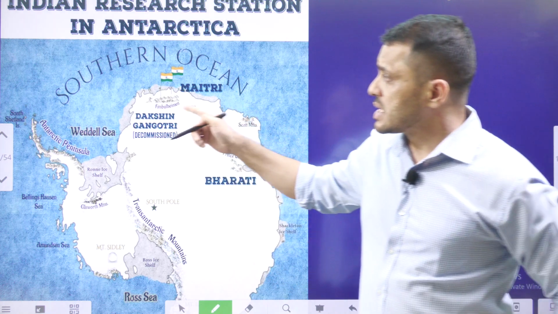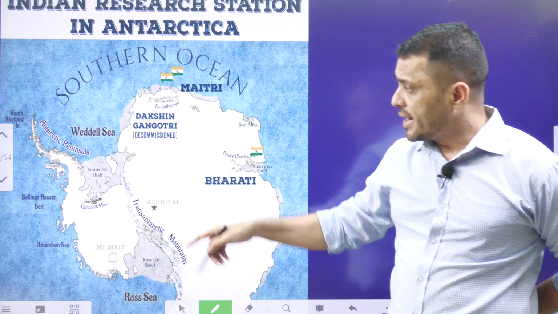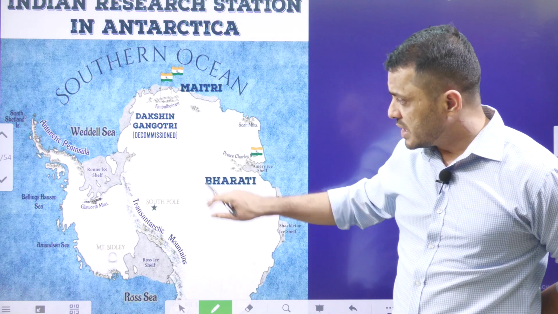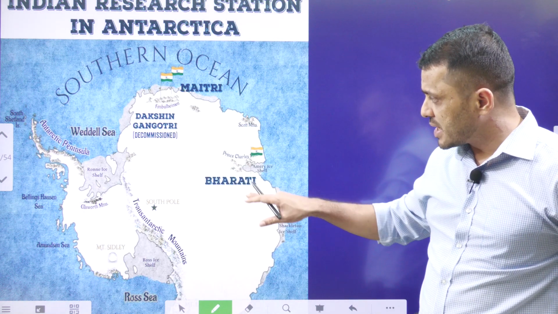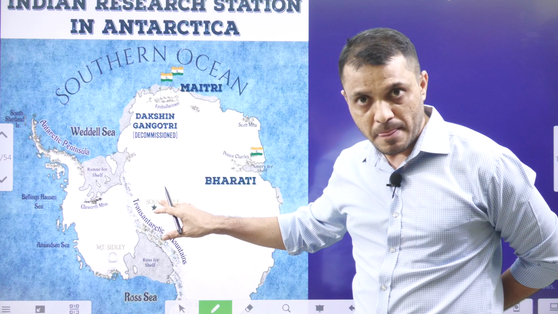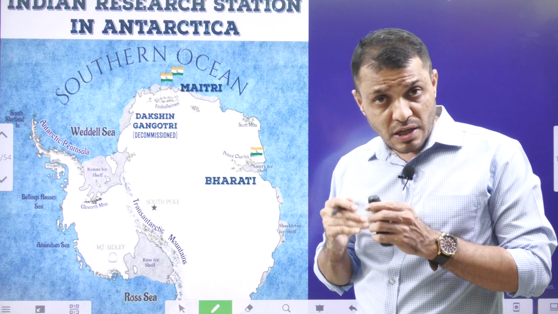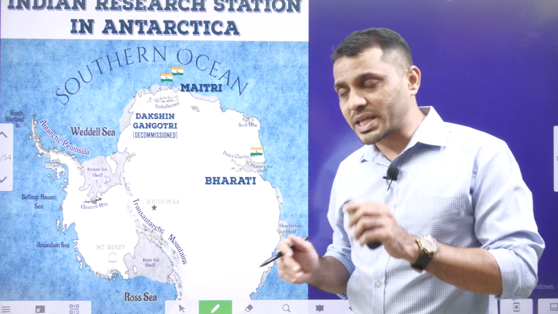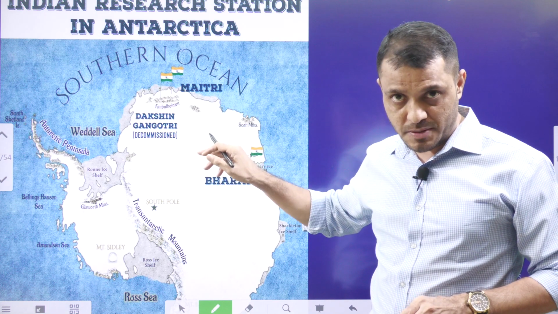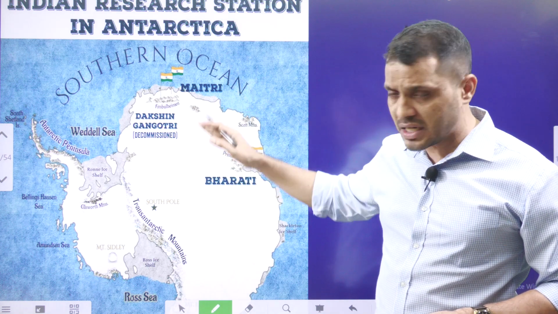Third one, this is about the Indian research stations in Antarctica. Antarctica is at the South Pole, and the popular Indian research stations in the Antarctic region are Dakshin Gangotri, which is not working now, decommissioned, and Bharati and Maitri. So these are some of the research stations in Antarctica. You know that recently, last year, the Indian Parliament also enacted the Antarctic Bill. According to that, if any Indian or foreigner working in the Indian laboratory in Antarctica violates any laws, they will be punished. In this particular topic, we are also going to check international treaties which regulate Antarctic research.